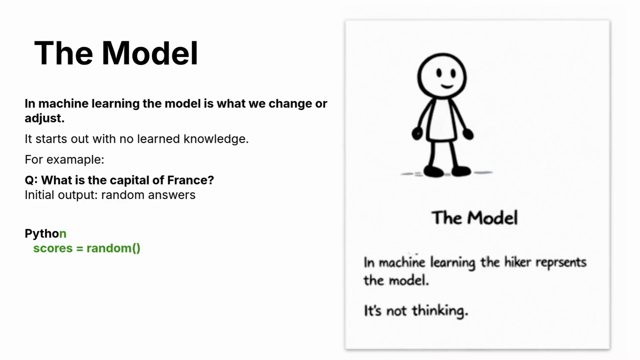The hiker represents the model. At the start, the model has no knowledge. It isn't thinking. It isn't reasoning. It's simply a system that can change its behavior based on feedback.